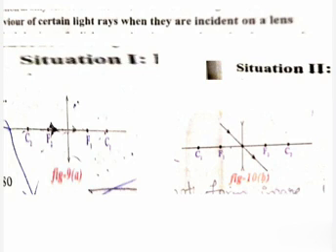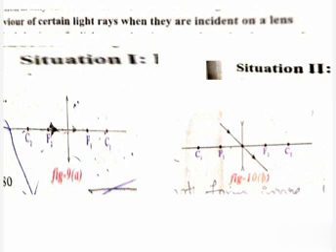Next, figure 10B is a biconcave lens, and the incident ray passes through the optic center. Any ray passing through the optic center is undeviated, meaning it does not change its direction and follows the same path after falling on the lens.